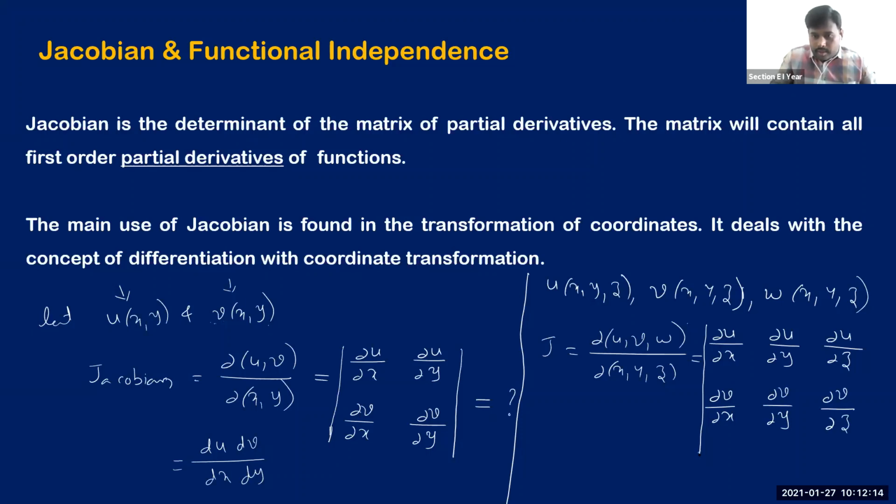In a similar way, the third row is dou w by dou x, dou w by dou y, and dou w by dou z. Like this, you can write a determinant, and if you evaluate this, whatever determinant value you get here, that is the Jacobian of these 3 functions.